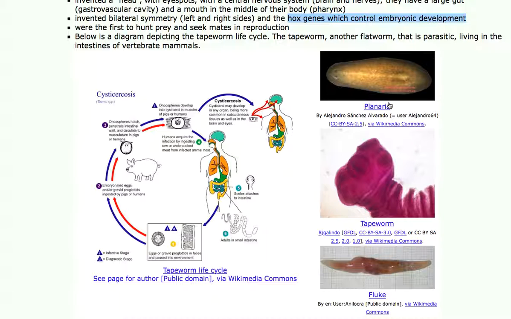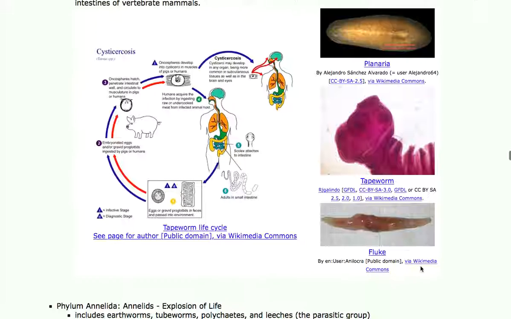So this is a planaria, which is not a parasitic worm. You can see its little eye spots there. It's got a little brain up here up front. This is its gastrovascular cavity, and it's got a mouth right about there on the bottom of the body. This is the head of a tapeworm, which is a fairly disgusting little creature whose life cycle is described over here in this diagram. And this is a fluke, which is even more insidious. Flukes have very complicated life cycles also. Tapeworms and flukes are all entirely flatworm parasites that live in mostly vertebrates, but they can live in birds, and they can live in reptiles, and they can live in amphibian bodies.